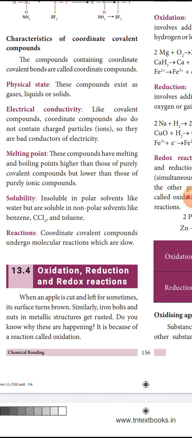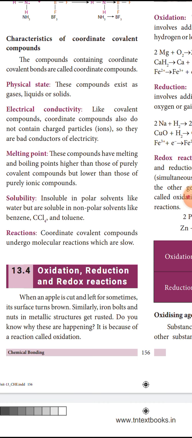Like that, if we extract a metal from a metallic oxide, there is removal of oxygen from the metal oxide. It is called a reduction reaction. What does that mean? If we extract metal from a metallic oxide, the removal of oxygen is called a reduction reaction, because oxygen is getting removed.